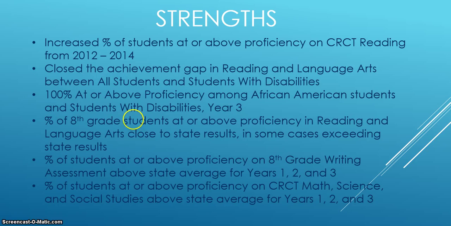And the percent of students that are above proficiency on the math, science, and social studies was above the state average for years 1, 2, and 3.